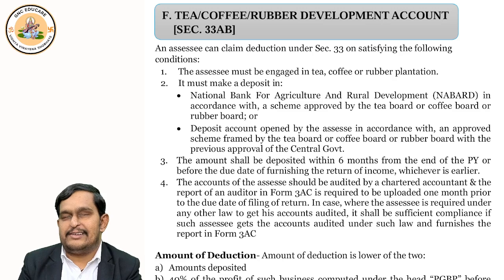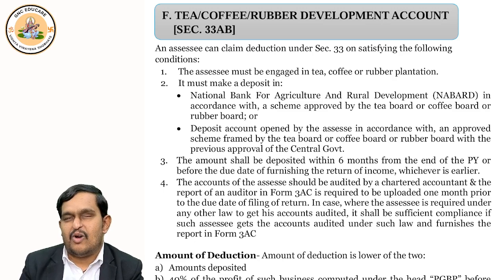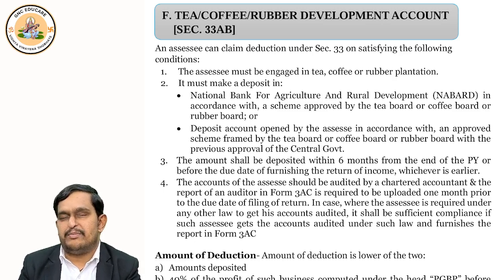Then if they are engaged in tea, coffee, rubber plantation, it's not enough. They have to deposit the money also. Where? Under NABARD, National Bank for Agricultural and Rural Development, or any other specified bank mentioned by the respective boards. So either deposit the money in NABARD or any other specified bank approved by this board. Okay, if you satisfy these 2 conditions, then we will see the third condition.